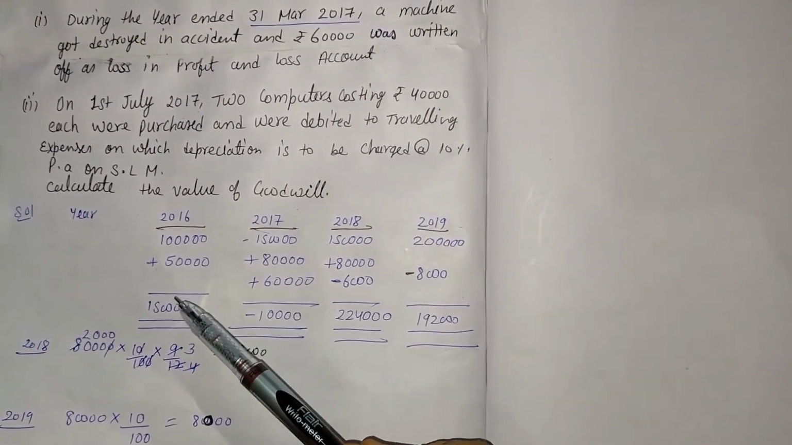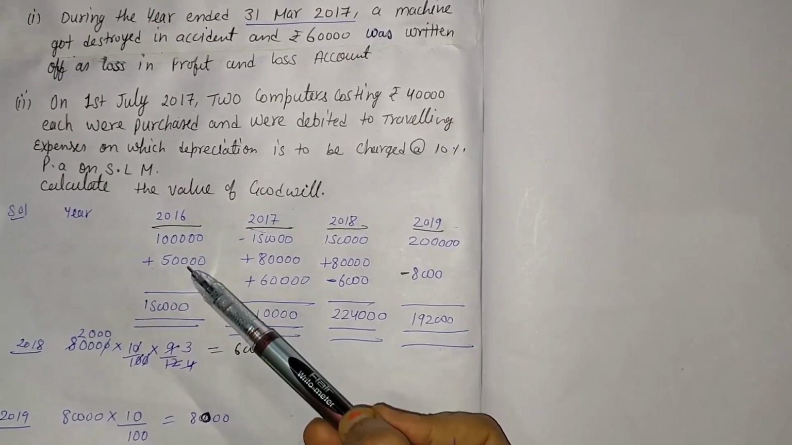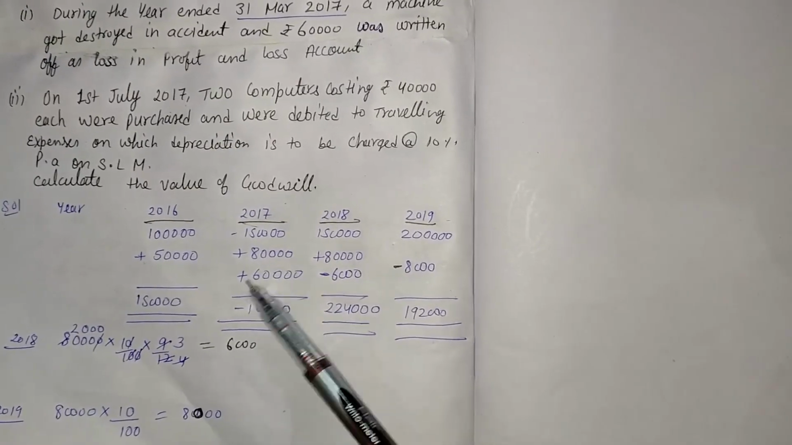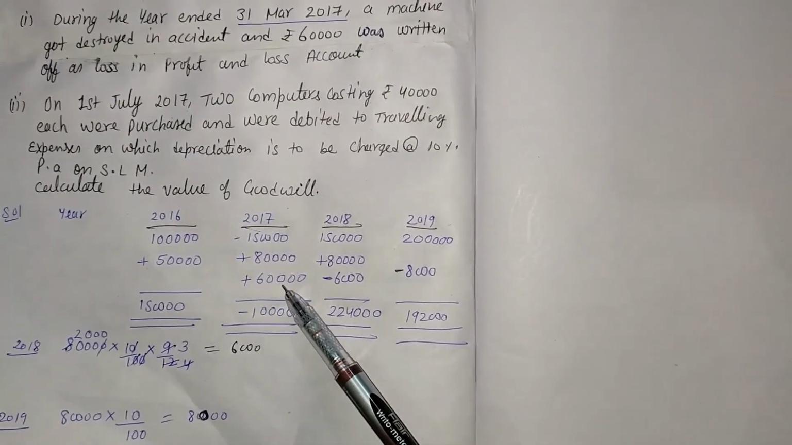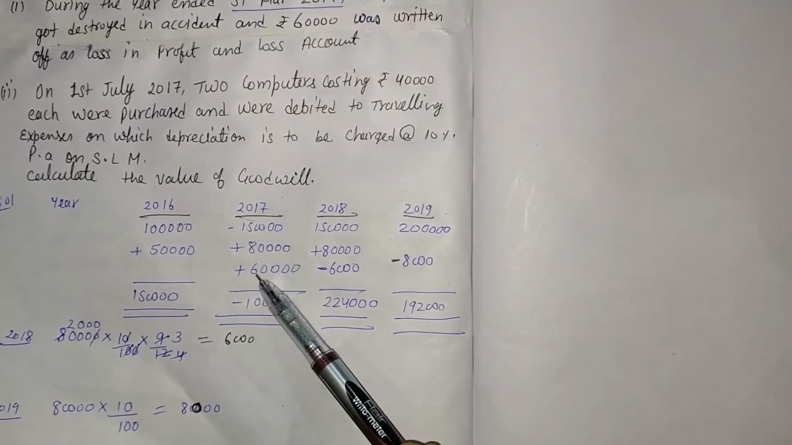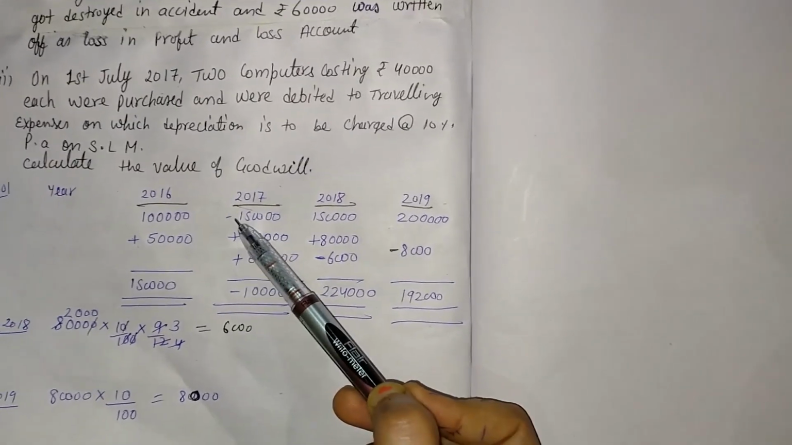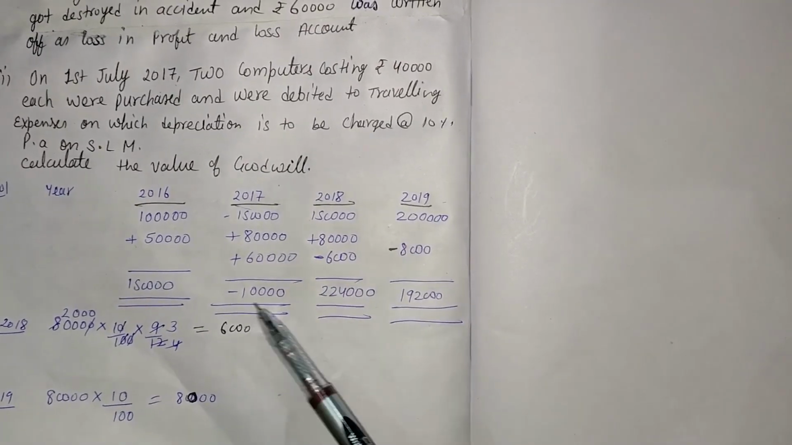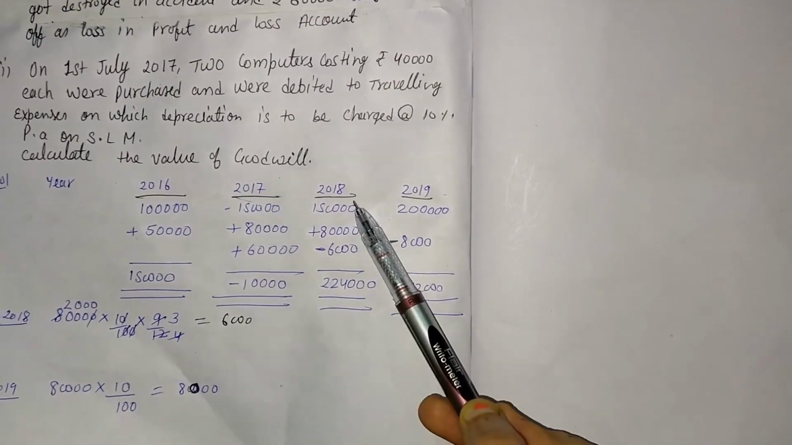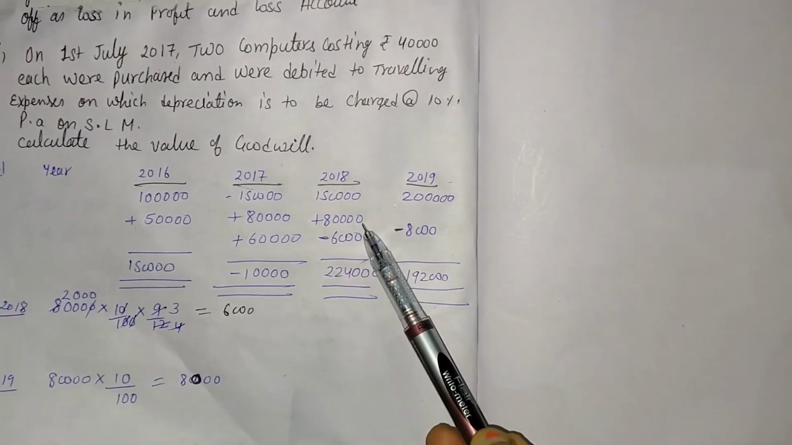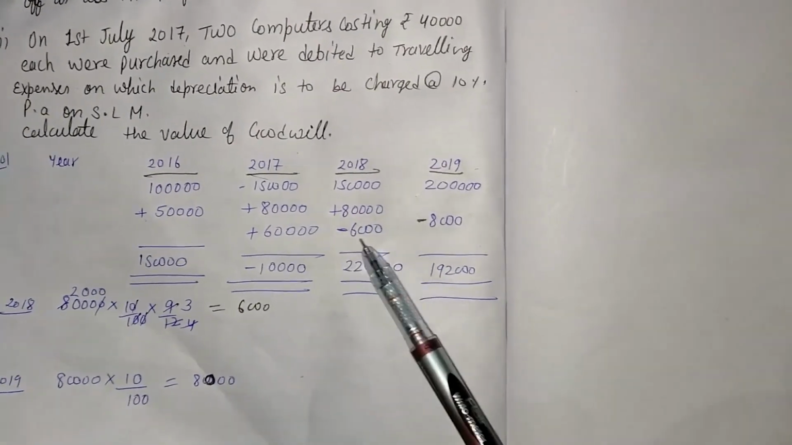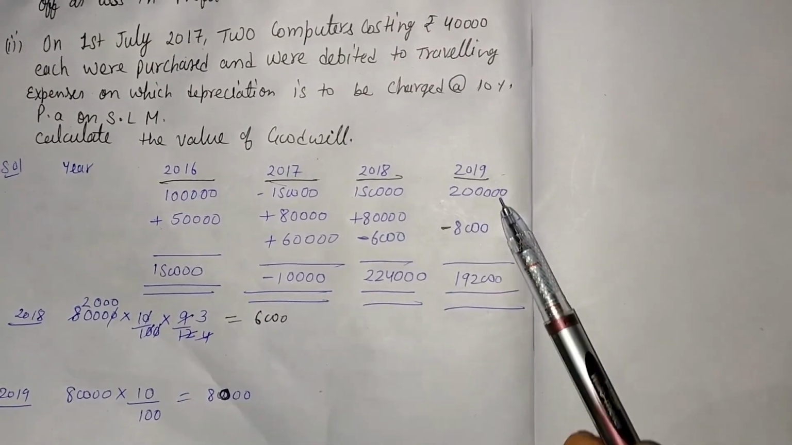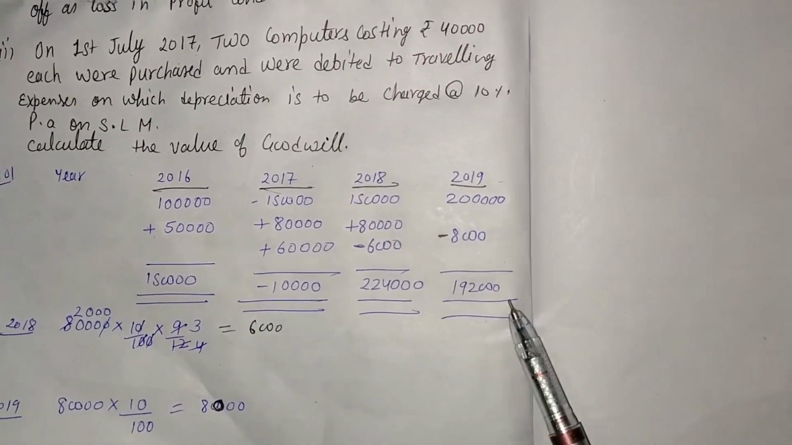After evaluating this, we are getting 1 lakh plus 50,000, that is 1,50,000. Then minus 150 plus 80 plus 60. 80 plus 60, that is 140. 140 is the plus sign and here the minus sign is 150. So 150 is greater than 140, so we are getting minus 10,000. After that 150 plus 80, that is 230. Subtract 6,000, we are getting 2,24,000. Next, 2 lakh minus 8,000, we are getting 1,92,000.